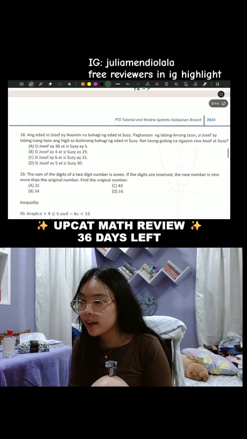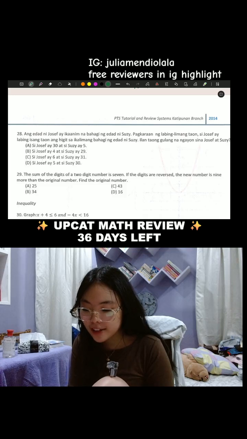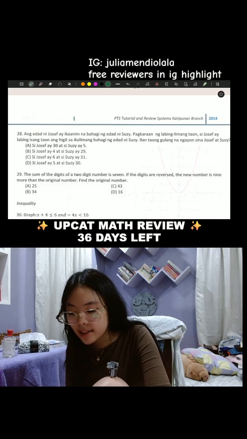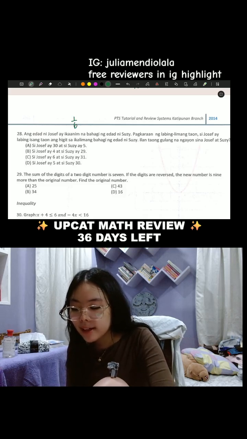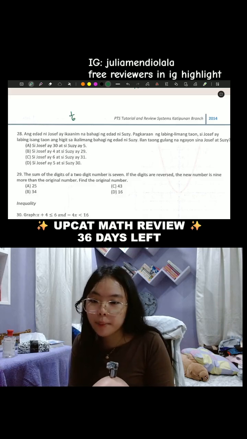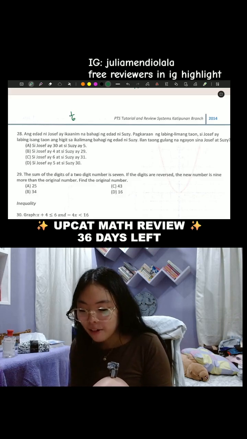Number 28. Ang edad ni Joseph ay ika-6 na bahagi. Is that 1/6? This is 1/6. By the way, in the UpCat, there is Tagalog questions, pero mga 5% lang daw.